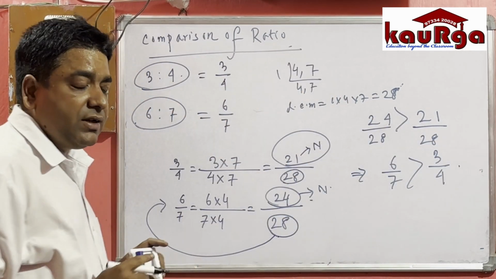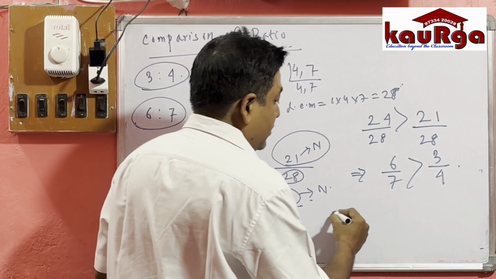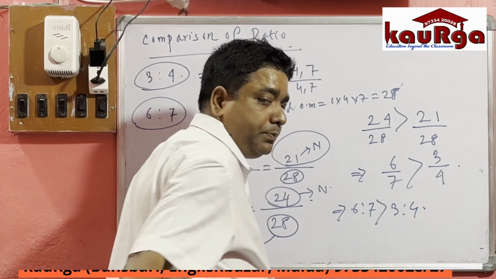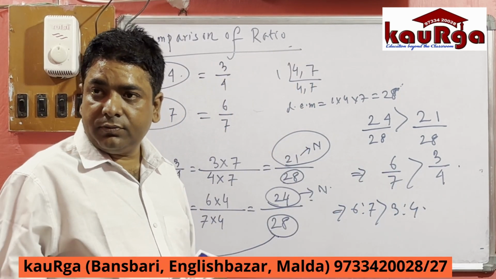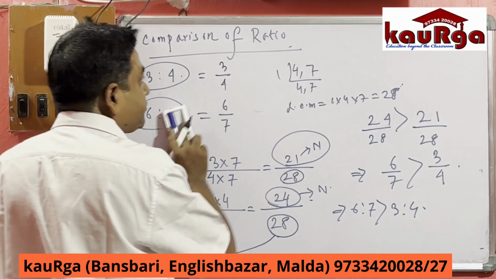So which fraction is greater? 3 is to 4 or 6 is to 7? 6 is to 7. Very good. 6 is to 7 is greater than 3 is to 4. Understood this one? Yes. Okay.